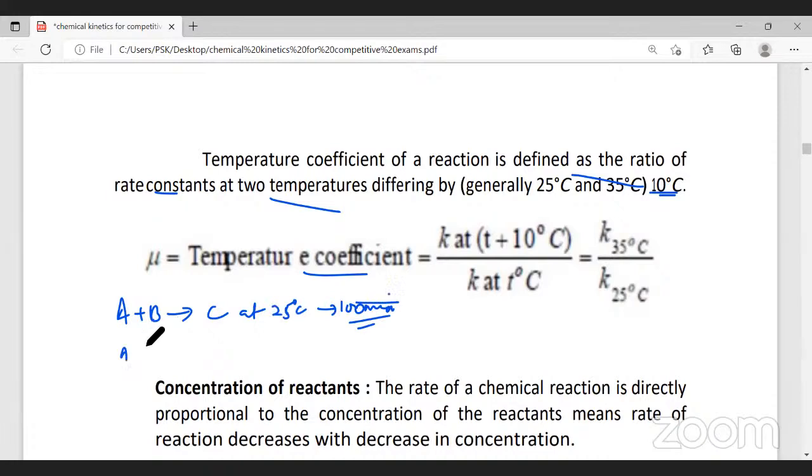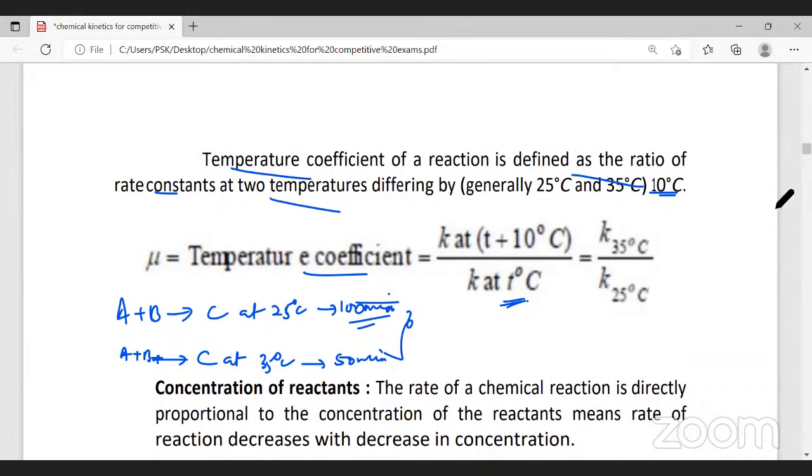The same reaction, if you perform at 35 degrees Celsius, will be completed in 50 minutes. That means we are increasing the temperature by 10 degrees, and the speed of reaction doubles. This is called the temperature coefficient. So temperature coefficient is defined as the ratio of rate constant of a reaction at a particular temperature divided by rate constant of a reaction 10 degrees lower to it. So this is the rate constant at 35 degrees Celsius, and here the rate constant is at 25 degrees Celsius.